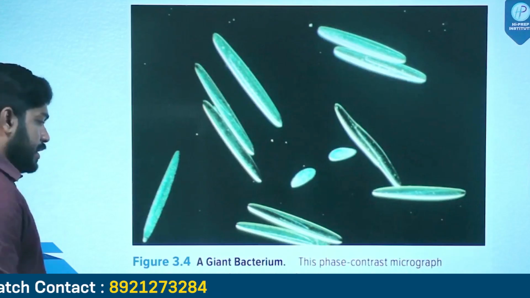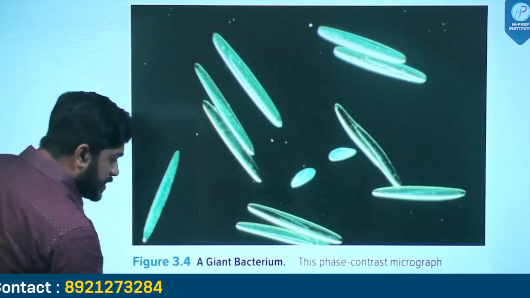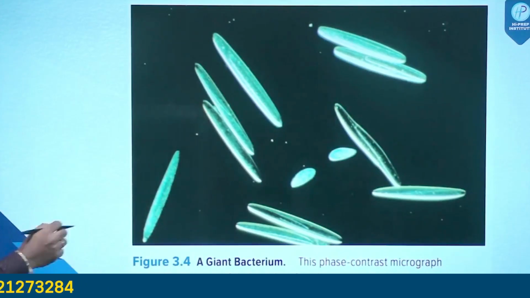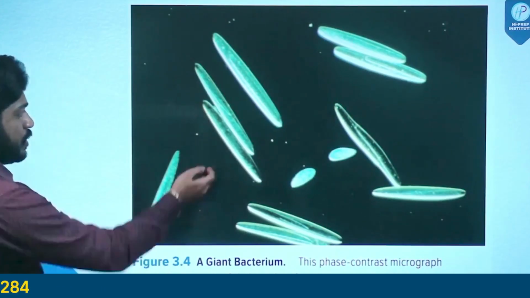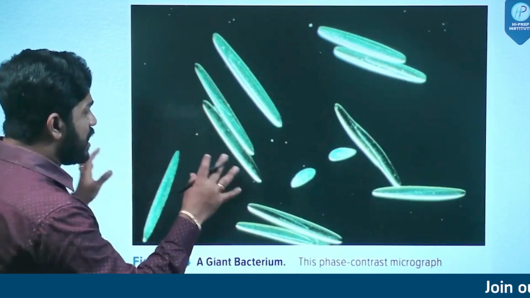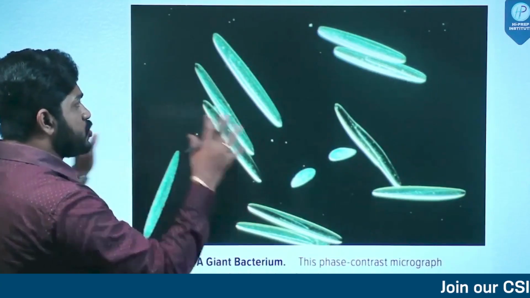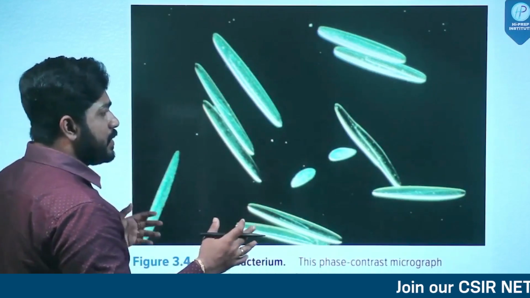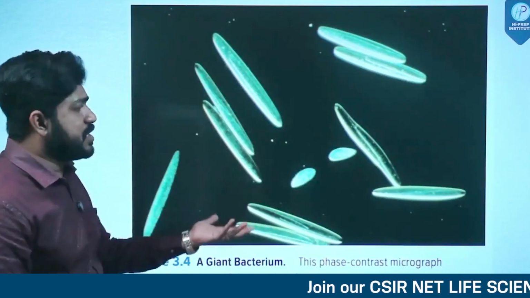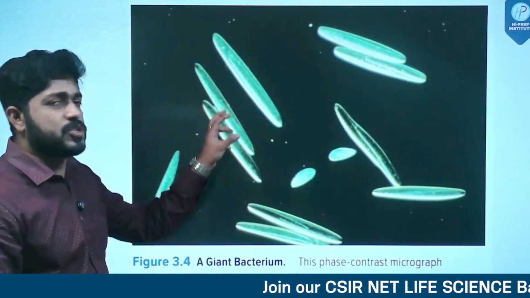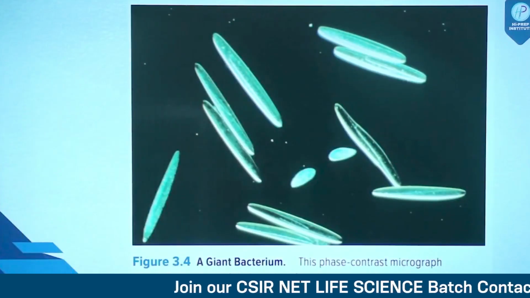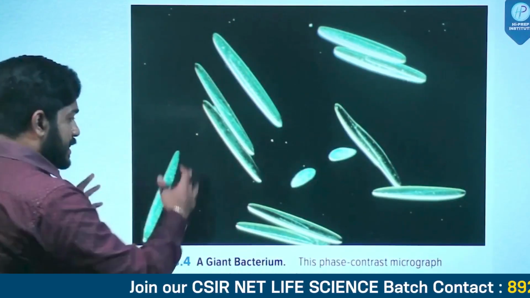See, here is an image of Epulopiscium fishelsoni. Look how these bacteria are. From here we can't judge the actual size of the bacteria. We just observe it as some sort of smaller things, but compared to the normal bacterial size, these are very much large.